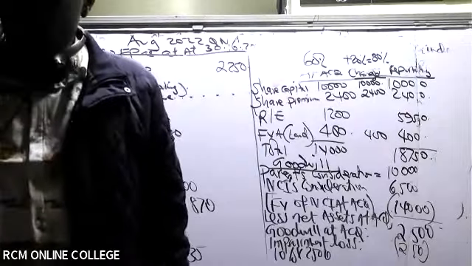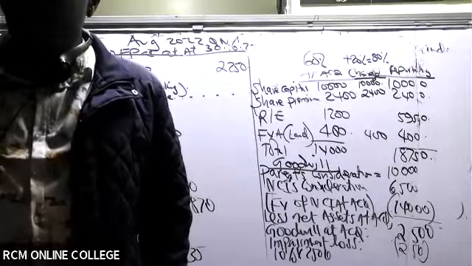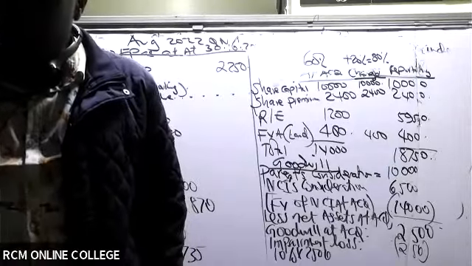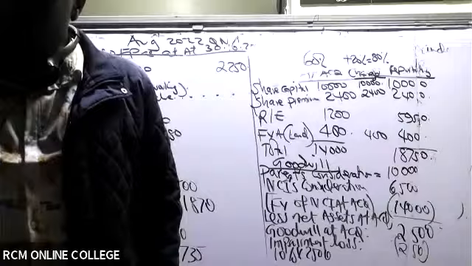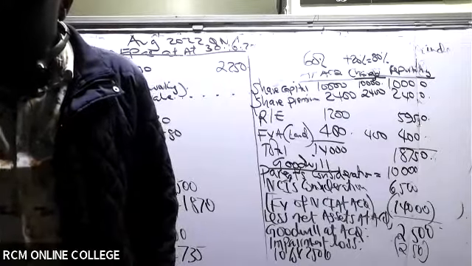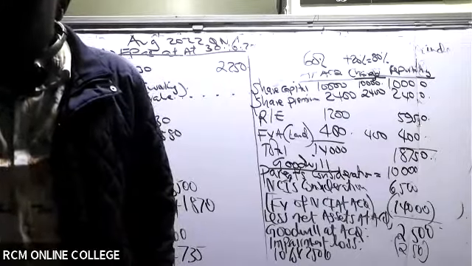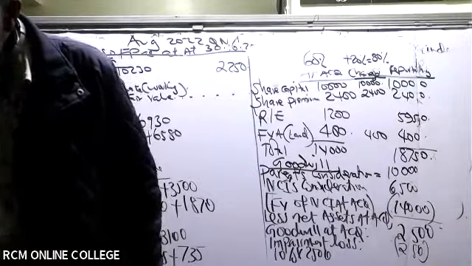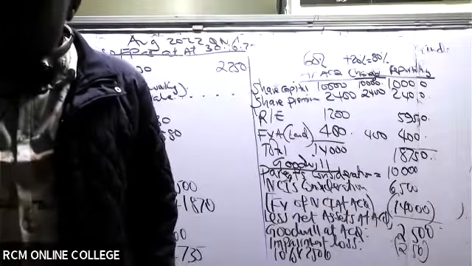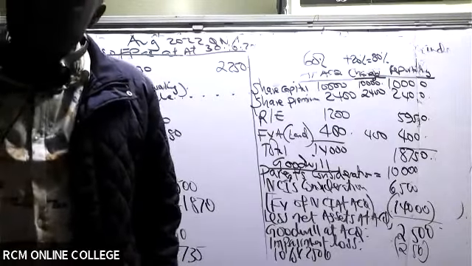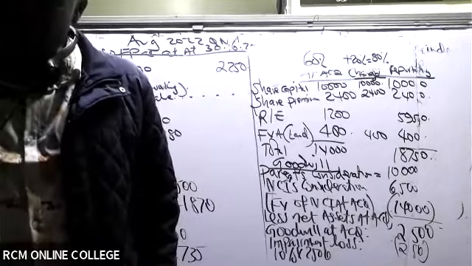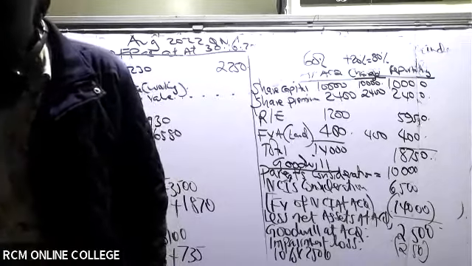On 1st January 2012, P Limited acquired 60% of the ordinary shares of S Limited for a cash consideration of 10,000. Then the other amount came in note 2, where some additional amount was paid.